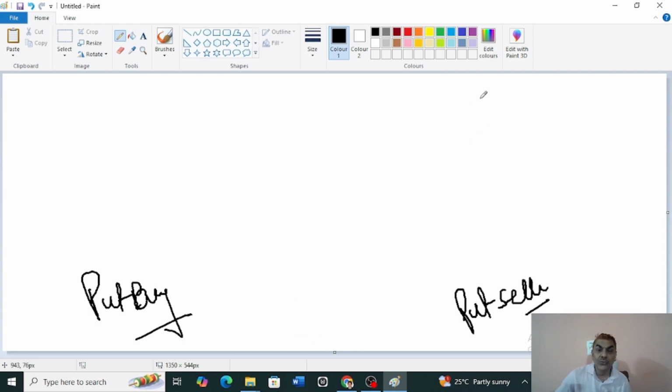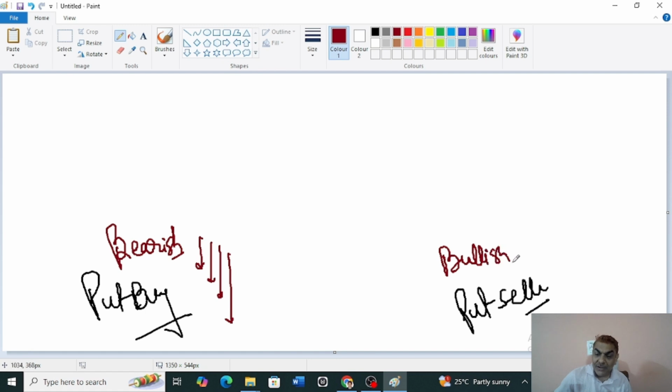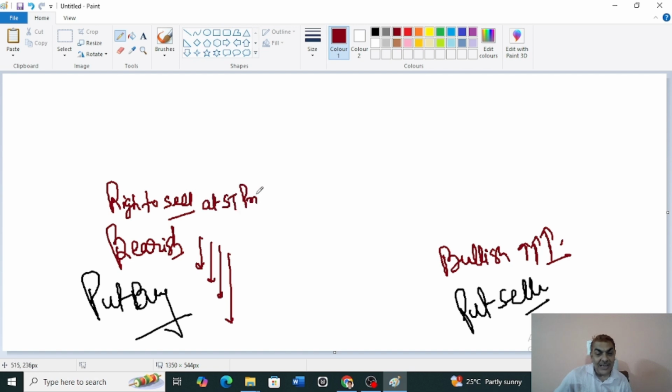So put buyer, first view. Put buyer is basically bearish in market. He feels market should come down. But put seller is bullish in market. He thinks market will go up. And because put buyer is bearish in market, he buys the right to sell. Right to sell at a strike price. Fine. And put seller will have an obligation to buy.